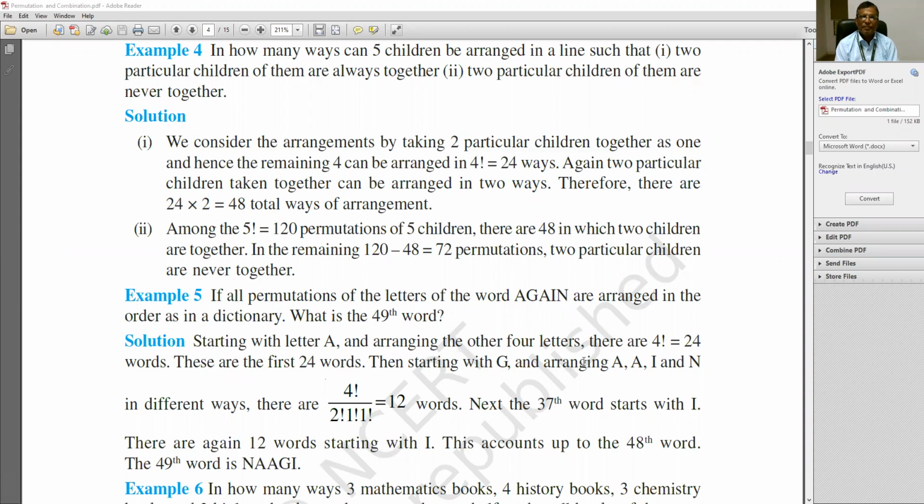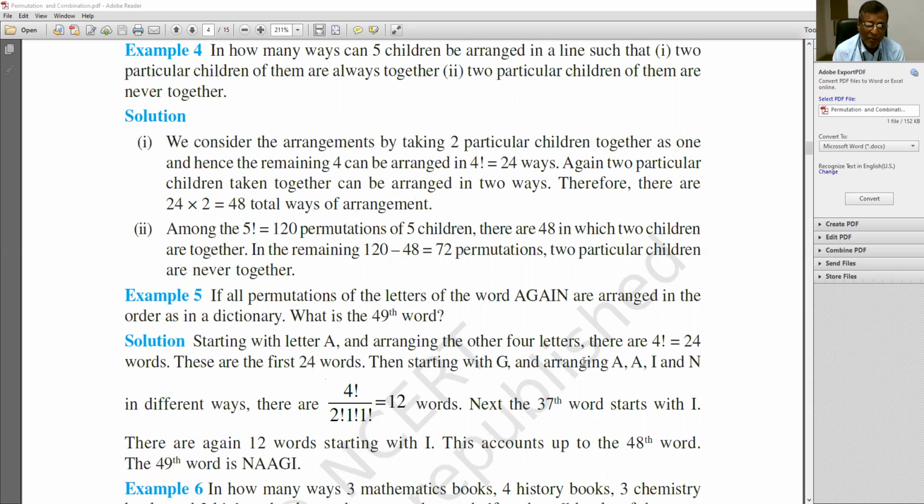Example 4. In how many ways can 5 children be arranged in a line? You can take a screenshot of this write-up as well, as I am speaking.